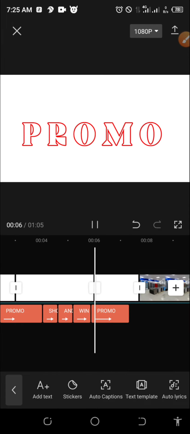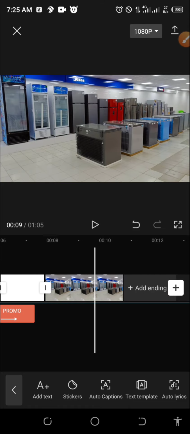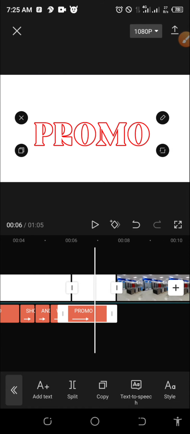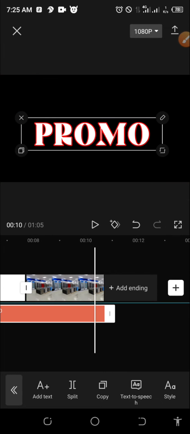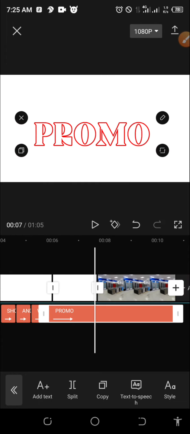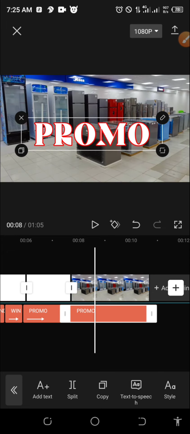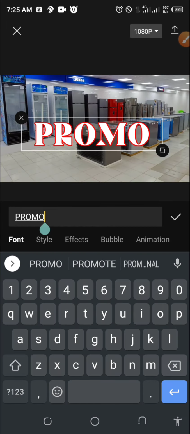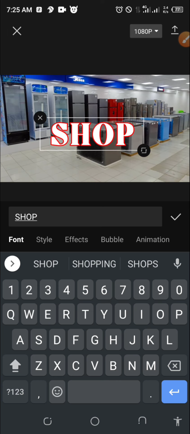And win promo. Shop. So now our shop is gone. Let's repeat the process again. I will just elongate this to this level. I don't know where the former shop with design went. Promo. Shop. So shop, start from here. I will split this text column. I'll go and edit this and I will write shop as I've done before. Then I'll edit it.